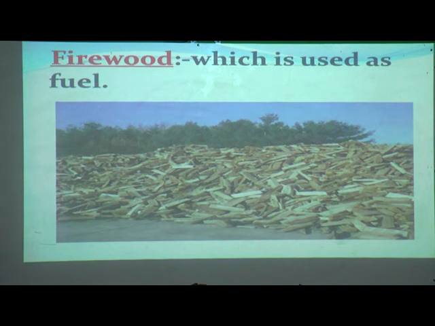The tribal people in villages use it to cook their food and to heat water. All cooking is done on this type of wood. So this type of wood is used as fuel in the villages. Which kind? It is firewood.